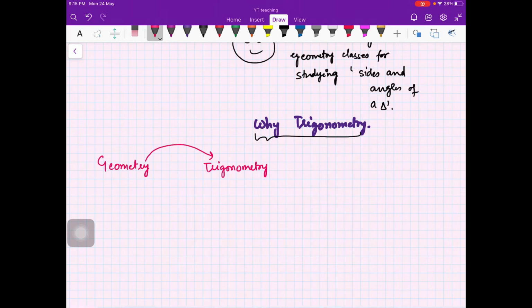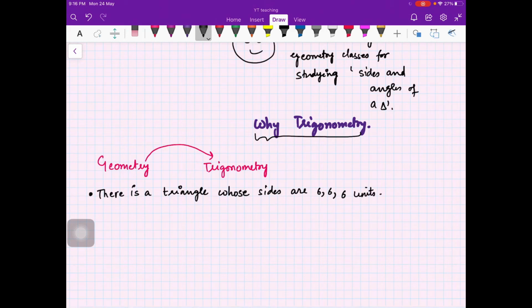right? So suppose I give you a triangle whose sides are 6, 6 and 6, okay, units, whatever the units are.